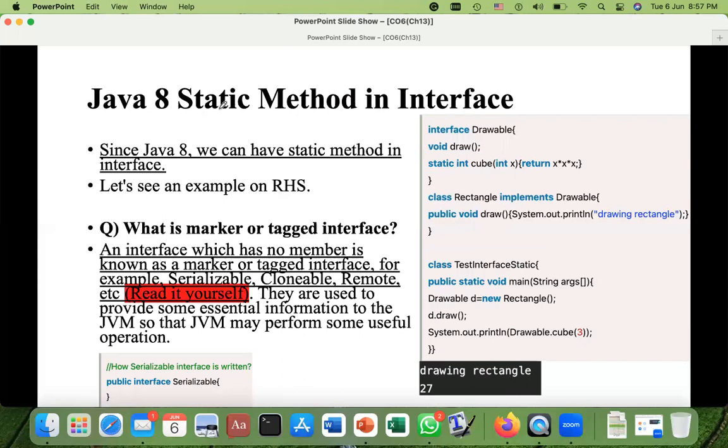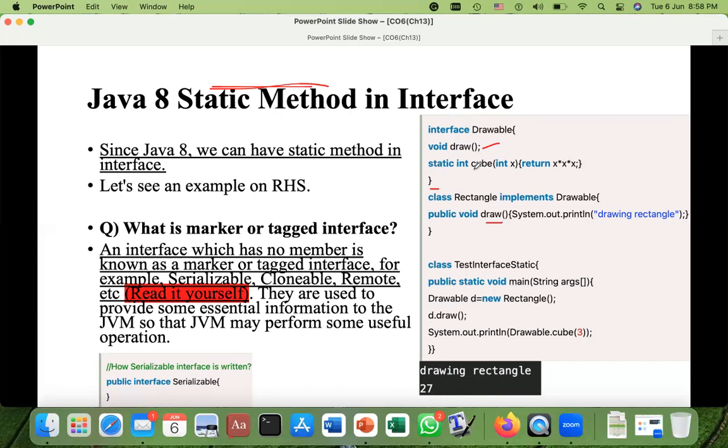You can also introduce a static method in the interface. Previously, we said that if you have a method, then the method would be abstract. But then we learned that we can introduce a method with the body that must be default. And now we are saying that you can also introduce a static method in the interface. How can we introduce a static method in the interface? Let's have a look at this right-hand side. We have the same interface Drawable, starting and ending. And here we have that draw method, which is abstract. It means the body would be available in some other class like here.